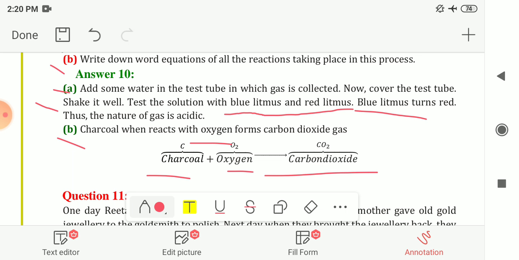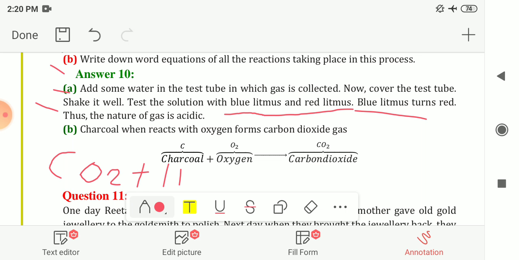Other than this, another reaction also takes place over there, when we add water to the carbon dioxide, that is carbon dioxide, CO2, plus water, H2O. As a result, it will give you carbonic acid. You do not have to write this, but this reaction of carbon dioxide and water takes place during this process.